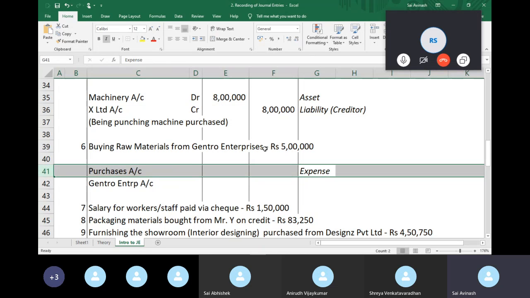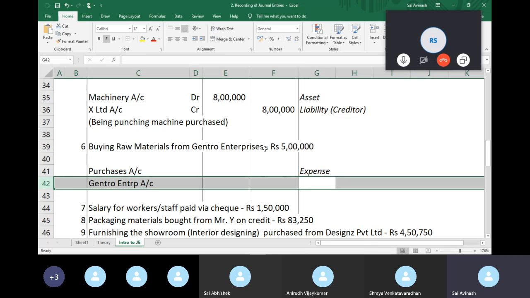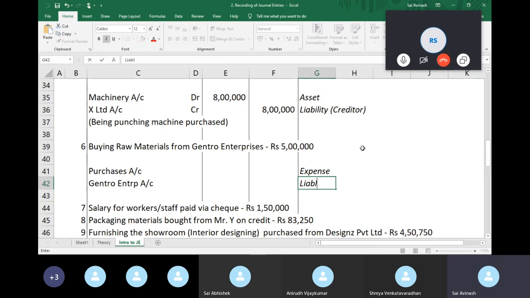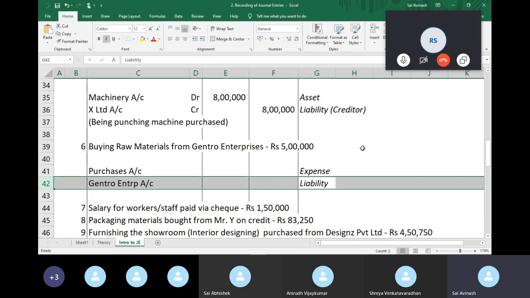We will have a discussion later as to why it is not an asset and an expense, okay? But as of now, this is an expense account because I'm making a purchase and I expect to sell it. So I've spent money and it's an expense. And Gentro Enterprises, because I have to pay them money in the future, they are my liability. They are my creditor and it's a liability, right?